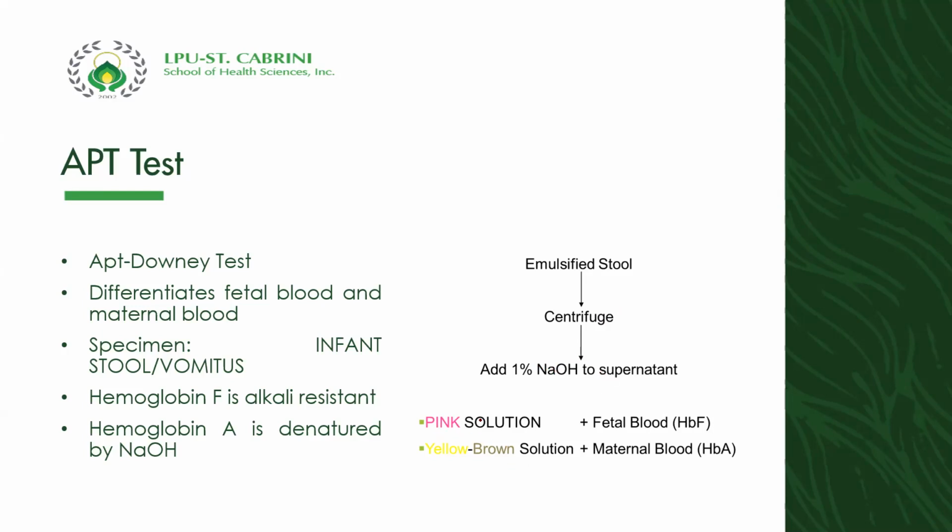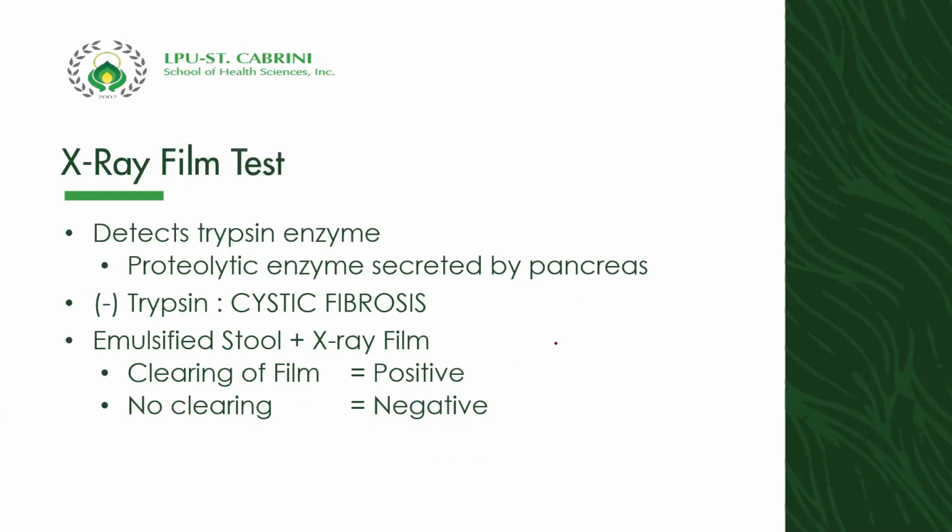If the solution becomes pink, then that is positive for fetal hemoglobin. Most probably that is hemoglobin F, which is alkaline resistant. If there is a yellow-brown colored solution, then that is a maternal blood. Hemoglobin A naman yan. Because hemoglobin A is denatured in the presence of an alkaline solution, particularly your sodium hydroxide.